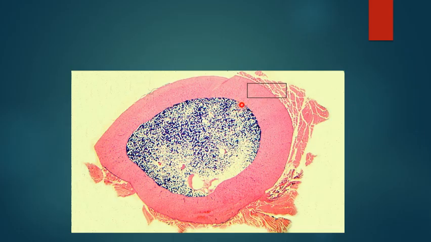Here is a TS section of compact bone. This is the bone and this is the bone marrow, and this is the skeletal muscle attached to the bone from outside. As you can see here, in the compact bone there is no space. It is all solid, compact, in order to bear your body weight.